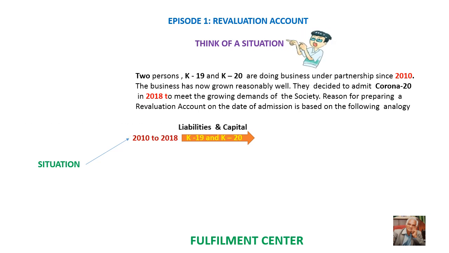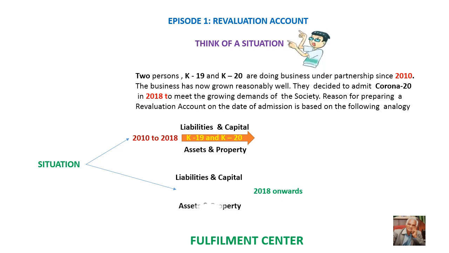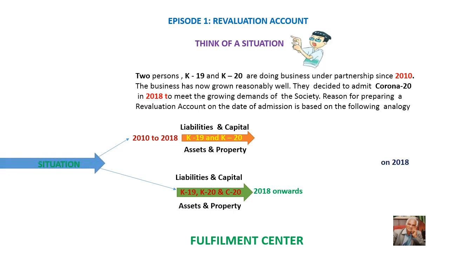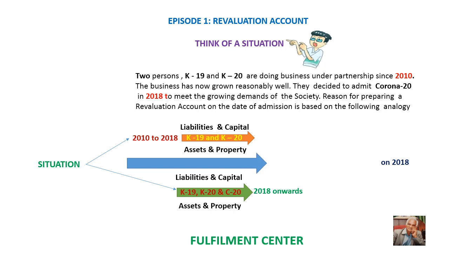From 2018 onwards, the situation has changed where the liabilities and capital vis-a-vis the assets and properties are owned by K19, K20 and C20. Therefore, in 2018, the picture is very clear. The liabilities and capital vis-a-vis the assets and properties are owned by K19, K20 and C20.